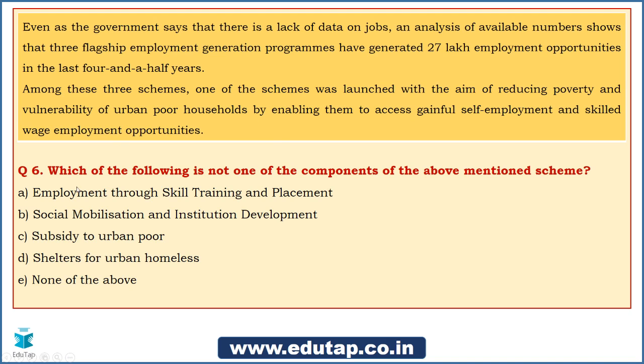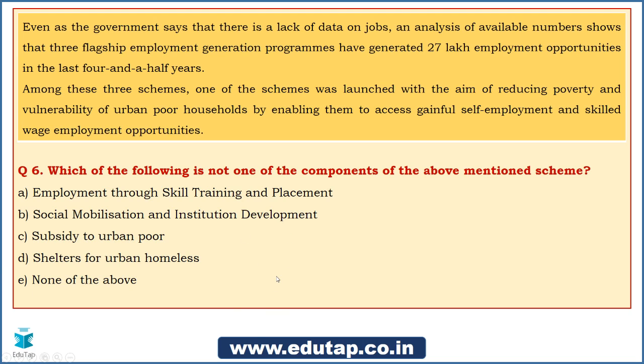Prem says it is B, social mobilization and institution development. He says that this option is not one of the components. You need to keep revising it. Subsidy to urban poor. Rahul says C is not one of the components. Deepika says shelters for urban homeless is not one of the components. You need to understand the word not is there. Sumit also says D is the answer.